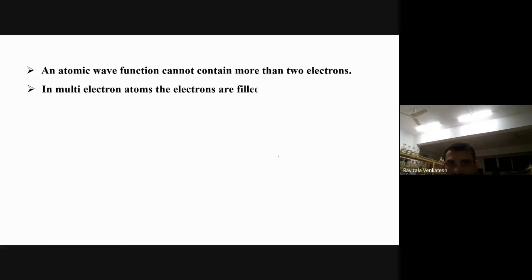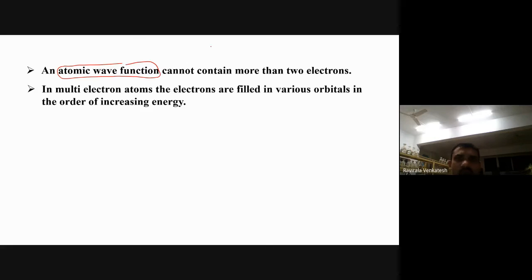An atomic wave function cannot contain more than 2 electrons. For example, an atomic wave function is nothing but an atomic orbital, so in that we have only 2 electrons. Each wave function will have only 2 electrons, 1 or 2 electrons it may have.